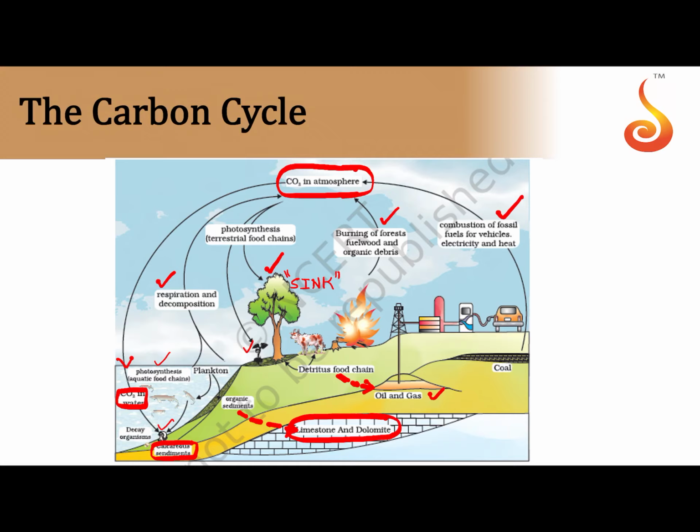So you can basically see a source and a sink. A source is mostly a reservoir, and a sink is where it is extracted from the reservoir and it is stored temporarily or permanently. Mostly if you think about limestone and dolomite which is present in the earth's crust, it may be a permanent sink, but of course a sink is also a reservoir as well as a cycling pool, because constantly carbon dioxide is removed from the sink and it is sent into other groups of organisms. So it is a cyclic pool basically. Both the carbon dioxide in the atmosphere and the carbon dioxide stored in the earth's crust can be considered to be a cycling pool, because the constant carbon dioxide movement keeps going to and fro, isn't it? To and fro, it keeps happening.